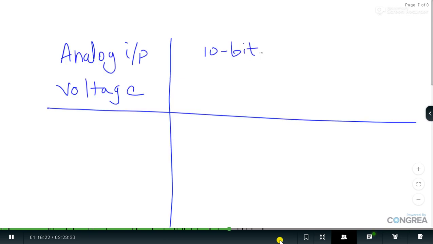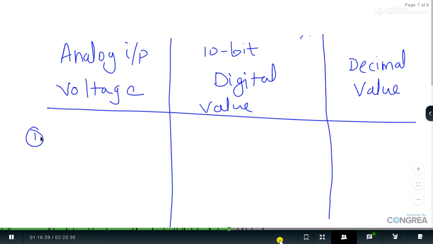So what is going to be that digital value, the 10-bit digital value? Here, writing that must be taught to the students. So first we have to teach that. The analog input voltage might be 0 volt.